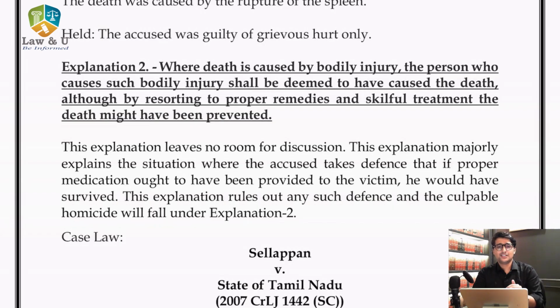Explanation 2 does not say that this thing will fall under culpable homicide. It says that the defense that he could have got medical treatment, he could have recovered, he would not have died if he had got proper medical treatment, is not an excuse. If that person dies, you will be held liable for it, and you will be punished according to section 299.